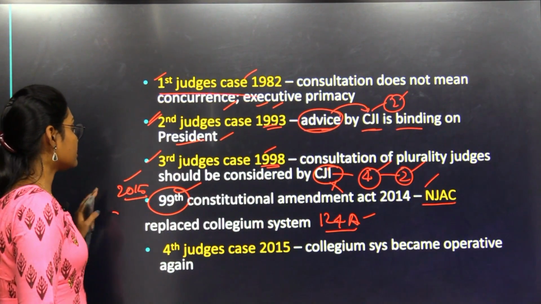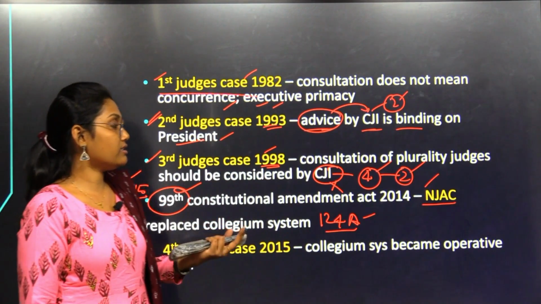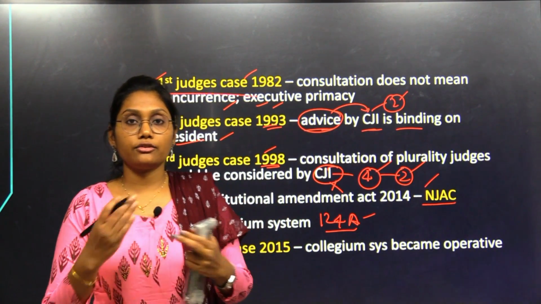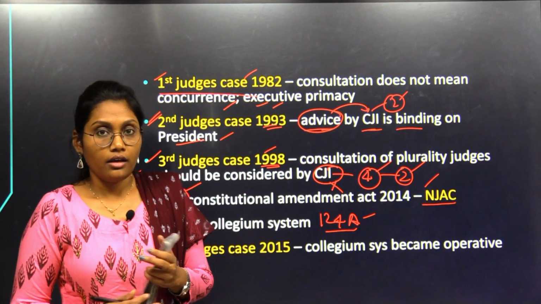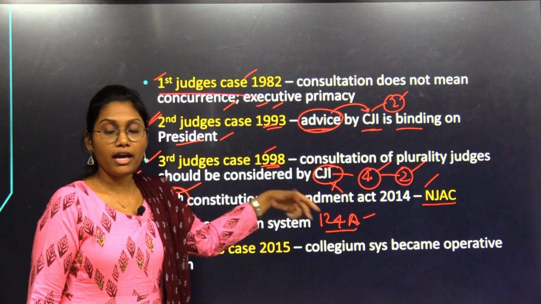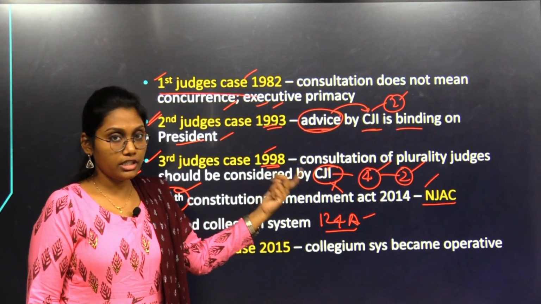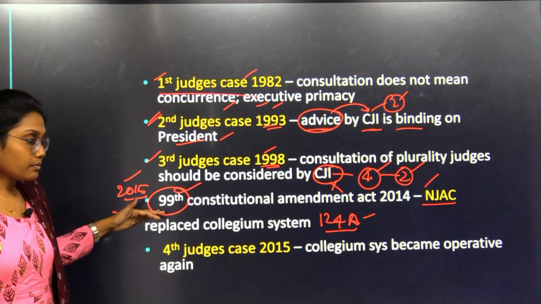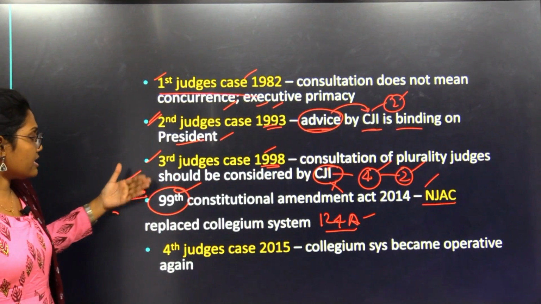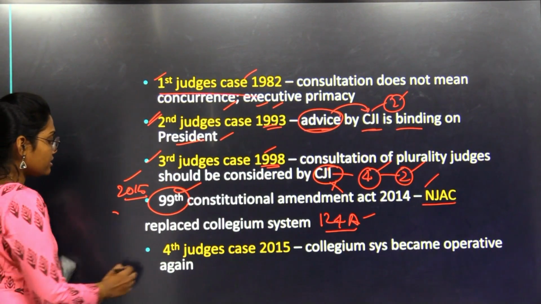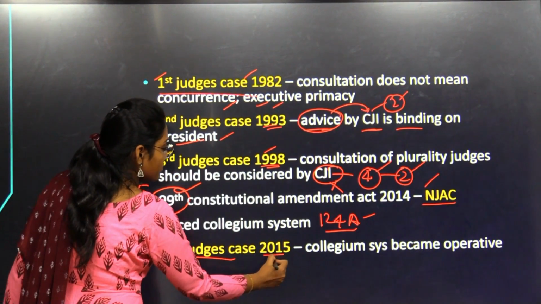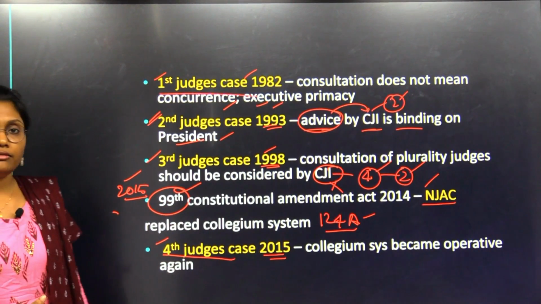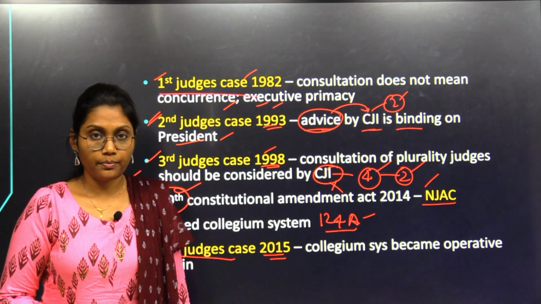But the Supreme Court again told that the working of the NJAC may hamper the independence of the judiciary, that's why it can't be in place. So the NJAC was repealed and, in the fourth judges case in 2015, the collegium system again became operative. Clear?